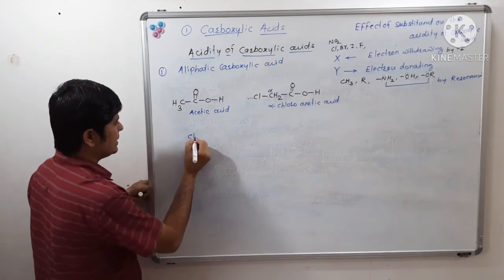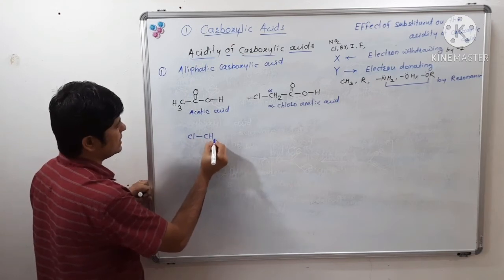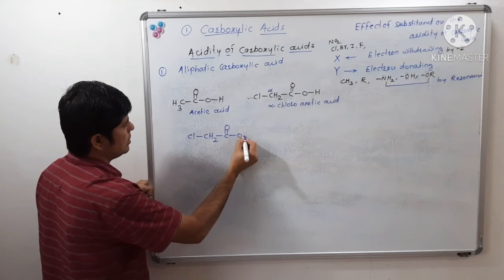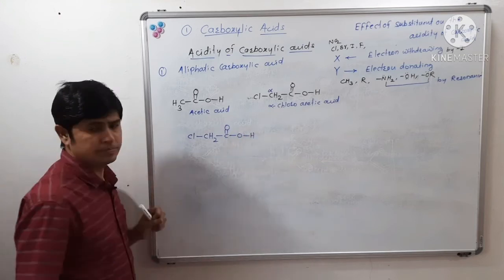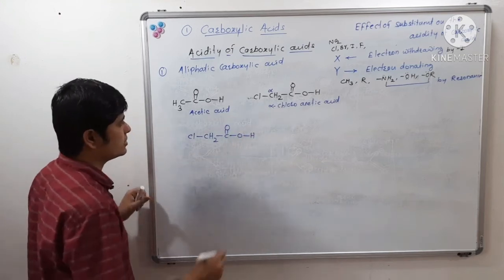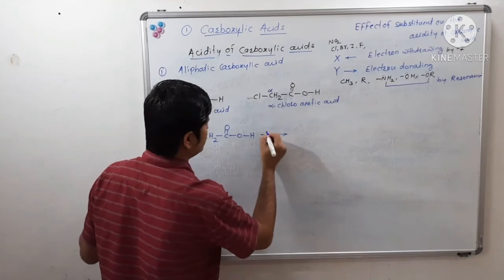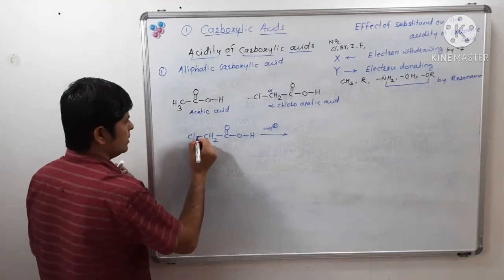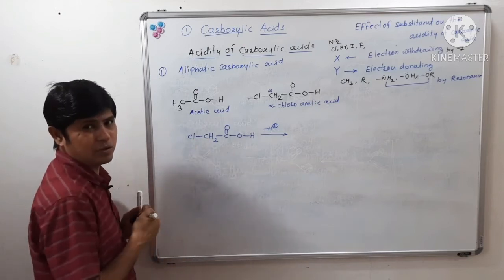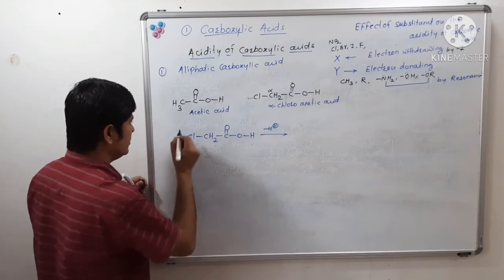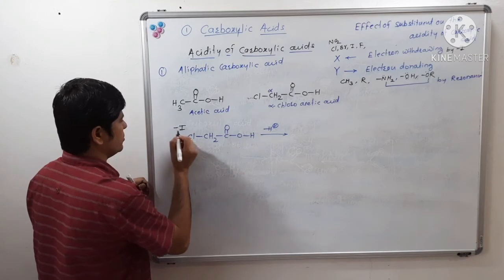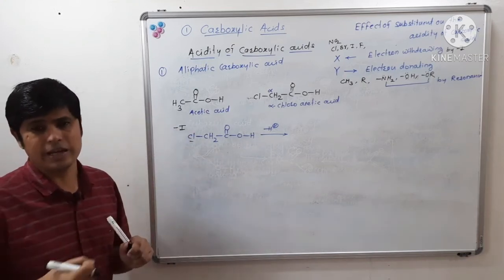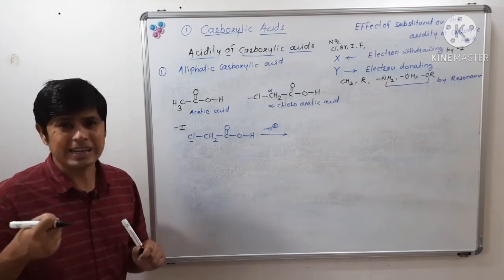We can write a resonating structure for alpha chloroacetic acid like this. Before that, write a reaction minus H plus. This chlorine atom has a minus I effect, that is an electron withdrawing, electron attracting effect.